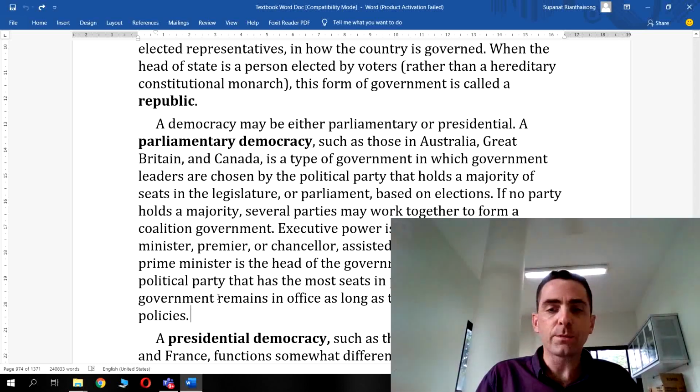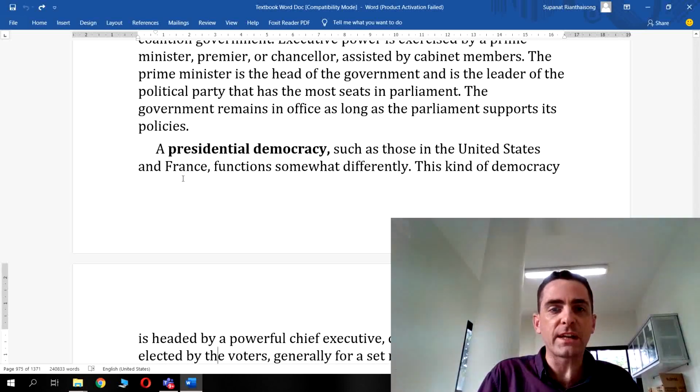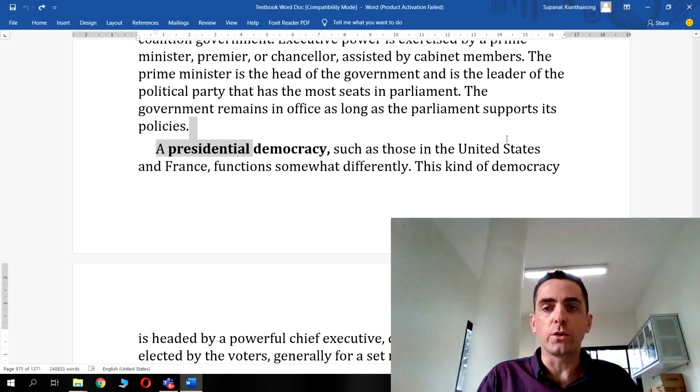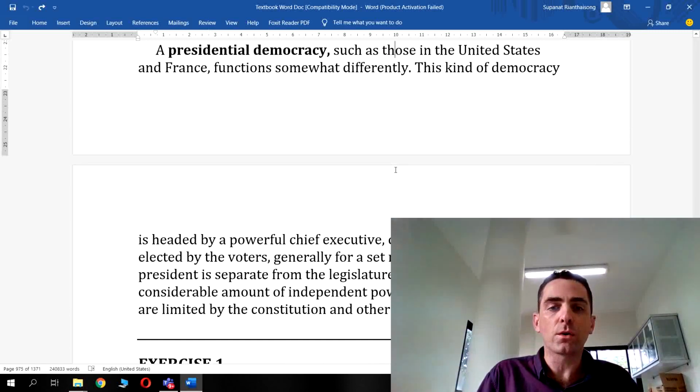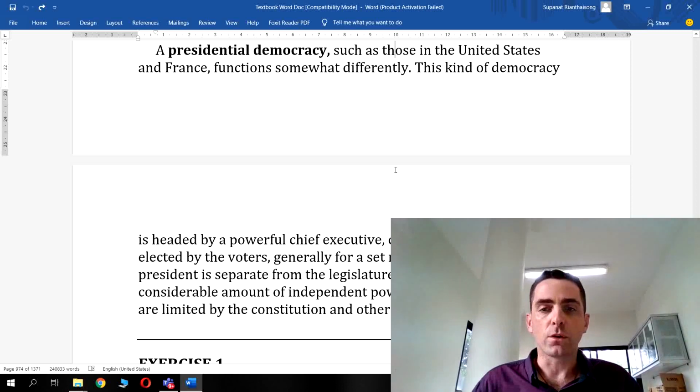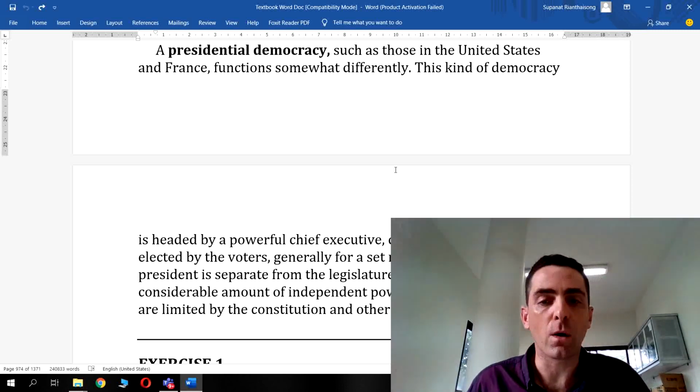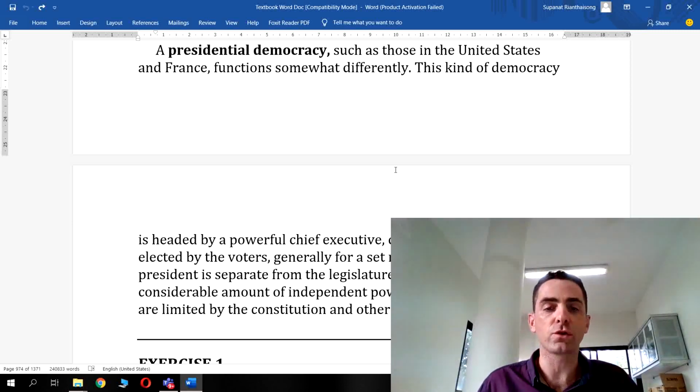Okay. Next, we have a presidential democracy, such as in the US and France, and this functions a little bit differently. In this kind of democracy, the government is headed by a powerful chief executive called the president, who's elected by the voters, generally for a set number of years. The president is separate from the legislature and exercises a considerable amount of independent power, but his actions are limited by the Constitution and the other laws.